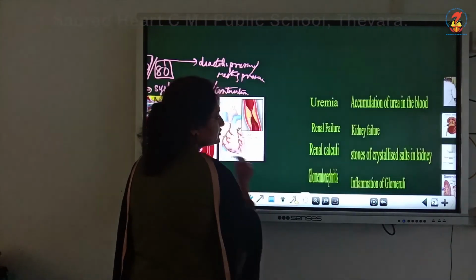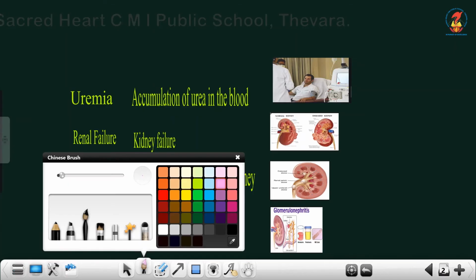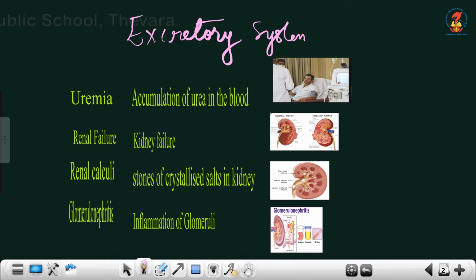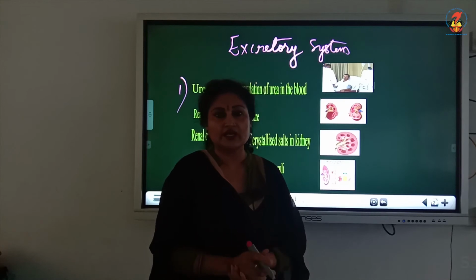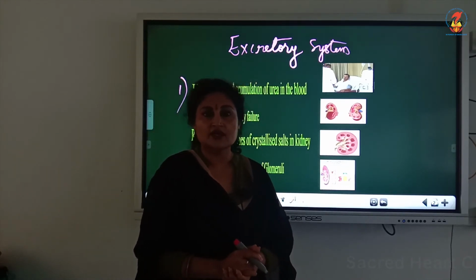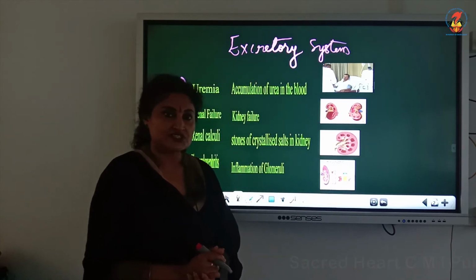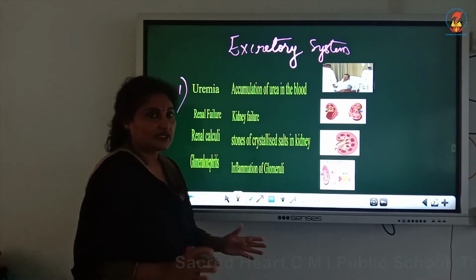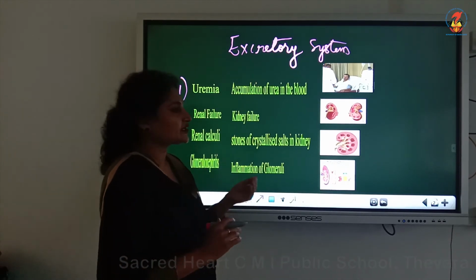Next we will move on to the list of diseases coming under the excretory system. Some important diseases. The first disease, uremia. We know we are ureotelic animals, which means the major nitrogenous waste is urea, and this urea is very toxic. It should be excreted from our blood through the urine with the help of kidneys. But in the persons having kidney failure, complete kidney failure, in such cases this urea remains in the blood.